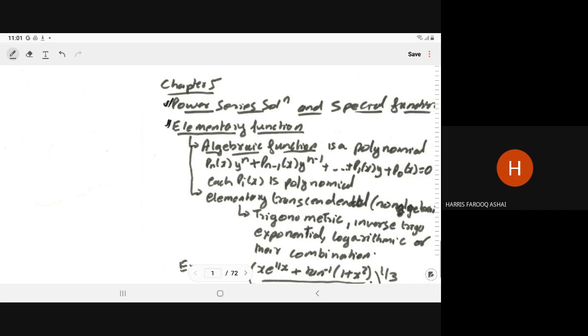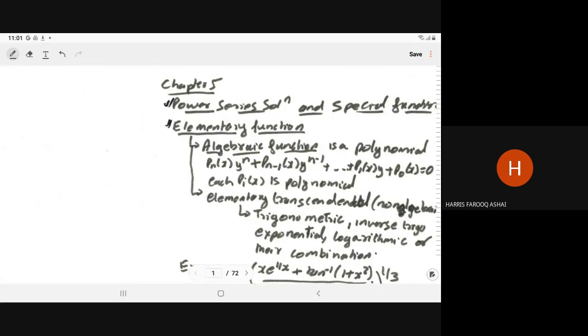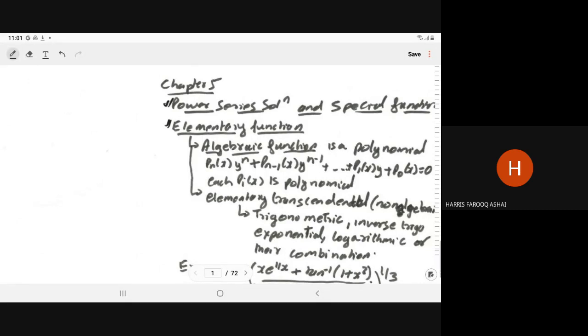The algebraic function is the polynomial. If we have a polynomial of this type, Pn y to power n plus Pn minus 1 y to power n minus 1, up to P1 y plus P naught is equal to 0, where each Pi is also a polynomial. So every polynomial is an elementary function.